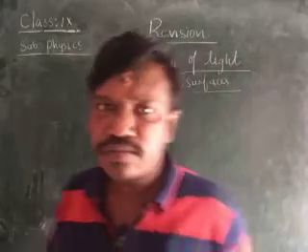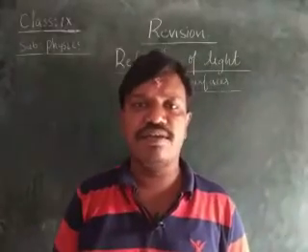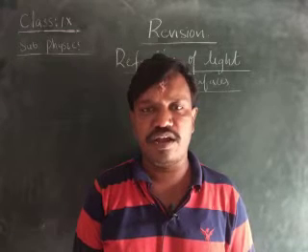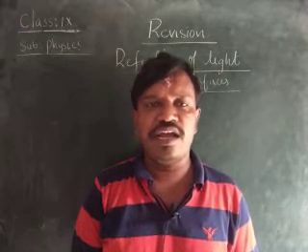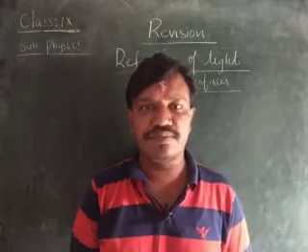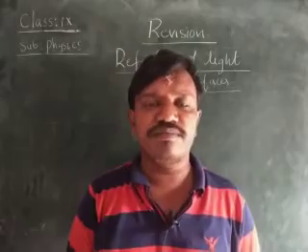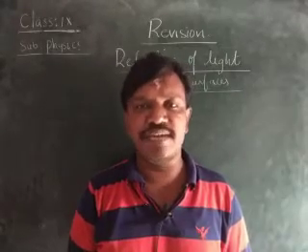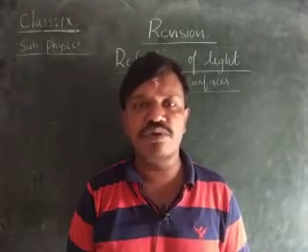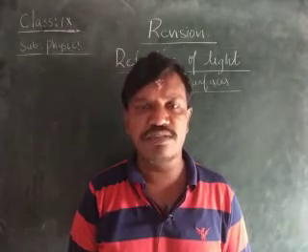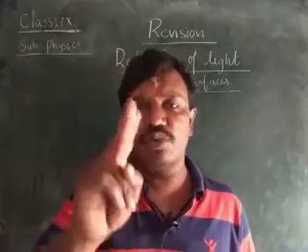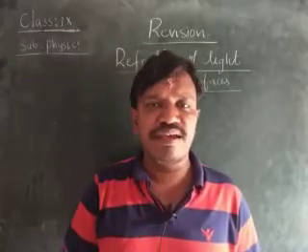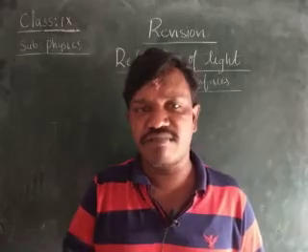Okay, children, what is reflection? The bouncing back of light is called reflection. And here we have the laws of reflection. The incident ray, normal, and reflected ray lie in the same plane. The angle of incidence is equal to the angle of reflection. We have 2 laws of reflection, children.